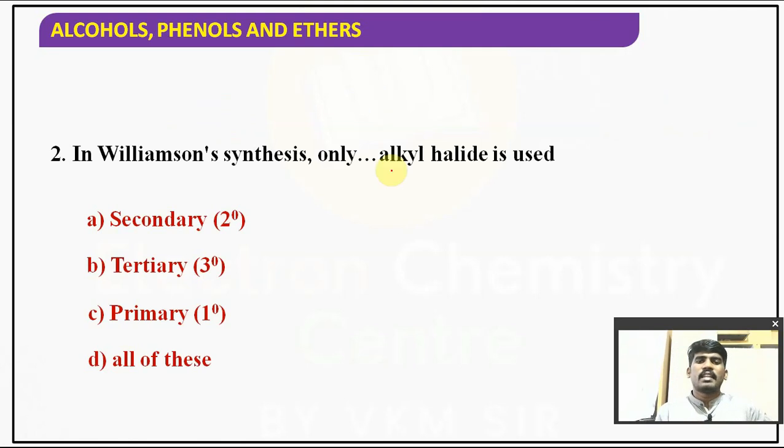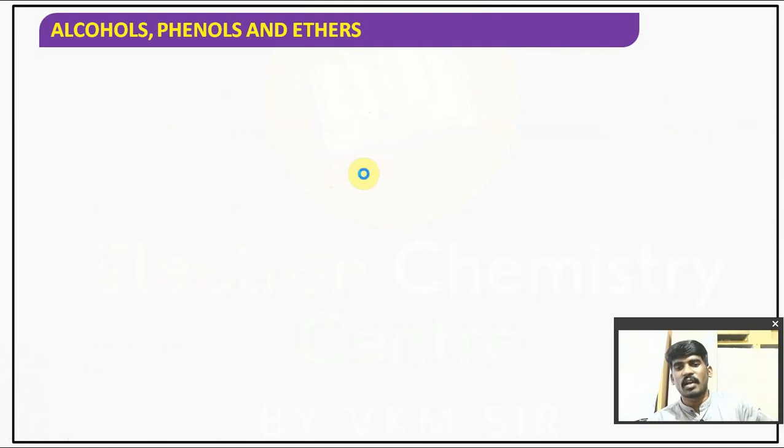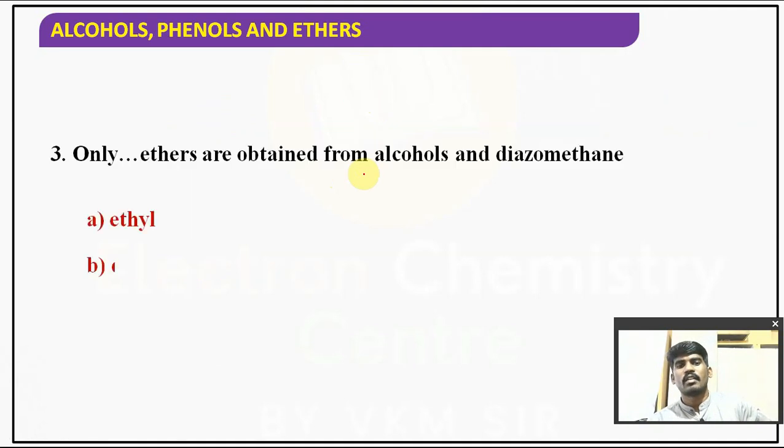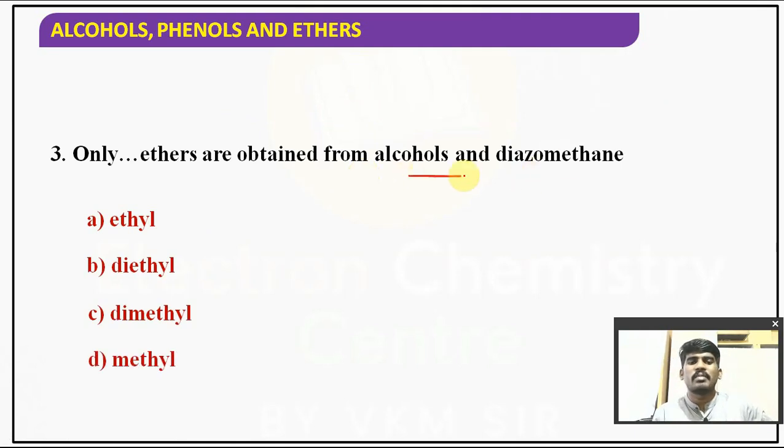In Williamson synthesis, which alkyl halide should be used? I have told you so many times, children. Primary alkyl halide should be used. Okay. Which ethers are obtained from alcohols and diazomethane? Only methyl ethers can be obtained. That's all.